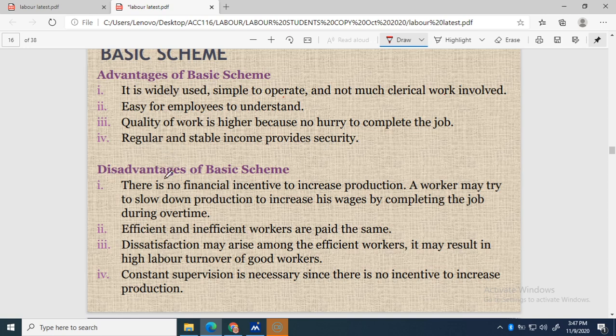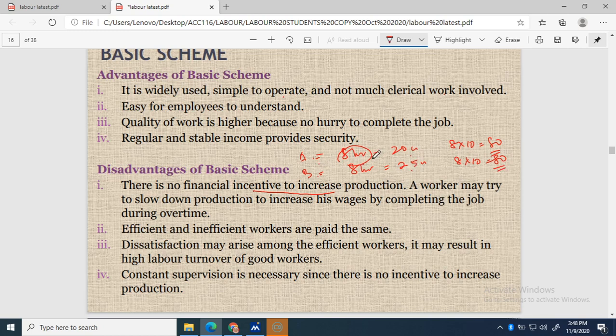So these are the advantages of the basic scheme, but the disadvantage is there is no financial incentive to increase production. If worker A within 8 hours can produce 20 units, and B within 8 hours can produce 25 units, but they are paid based on hours. Let's say 1 hour is 10 ringgit, so 8 times 10 is 80. So that means the wages paid for A and B are the same because they are based on hours, not based on output.